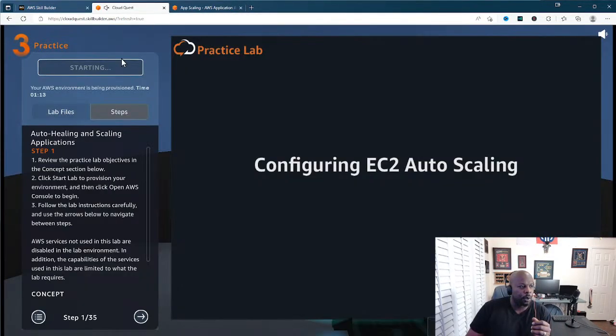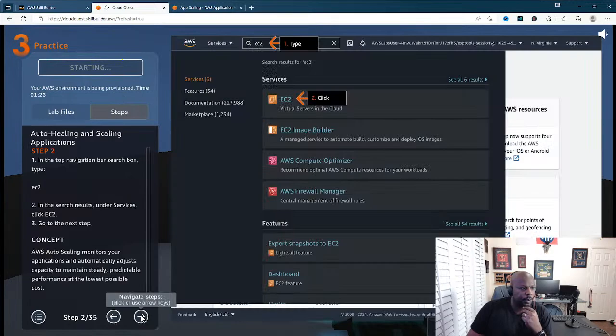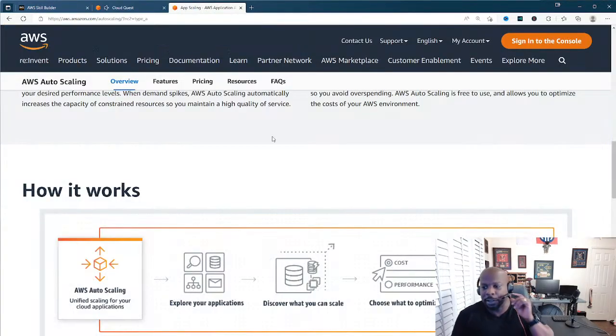Okay, so the AWS environment says it's still being provisioned. So we've got to see what's going on with that. All right, let me see. This right here is more than likely a big resource, so that's why it's taking a little while to set up.